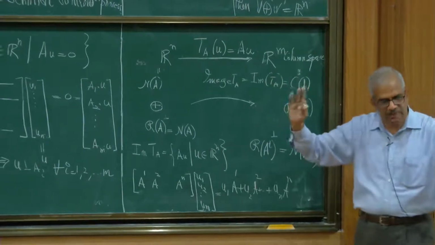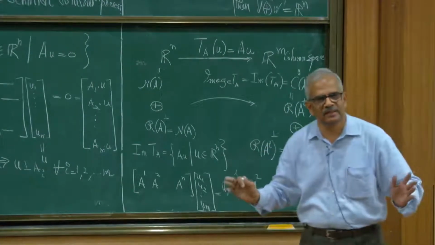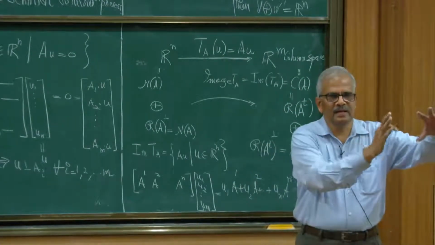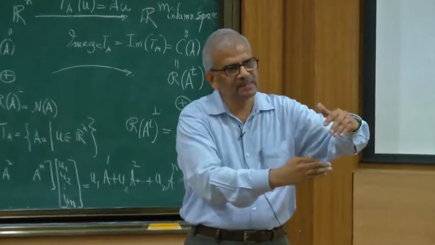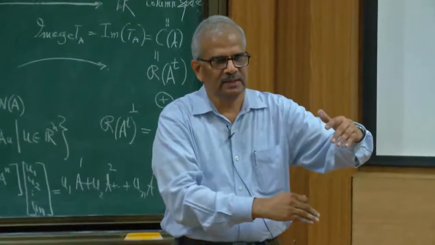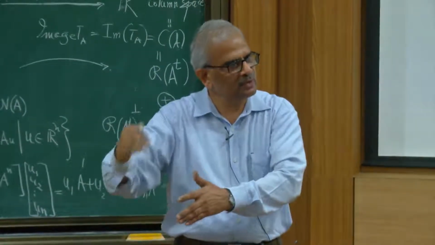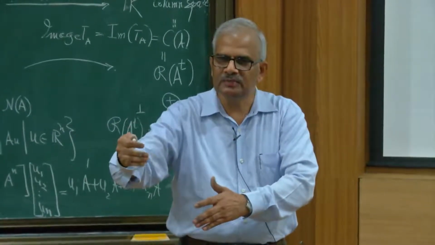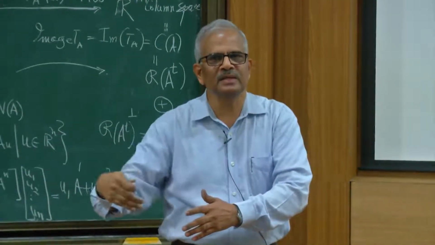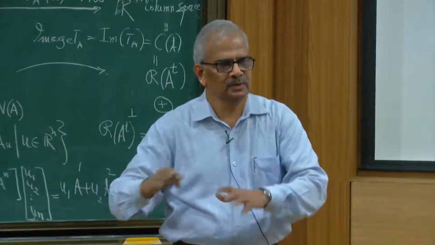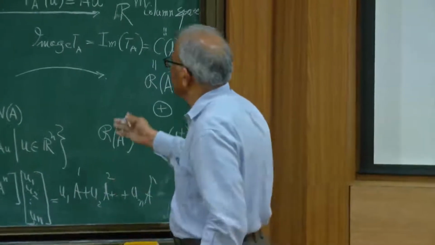Yeah, so you have to keep this picture in your mind, that in the domain there are two subspaces, the null space and its perpendicular subspace. In the codomain also there are two subspaces, the column space, which is the image of the linear transformation induced by A, and its perpendicular space, which is the null space of the transpose. Okay, and what is the connection?